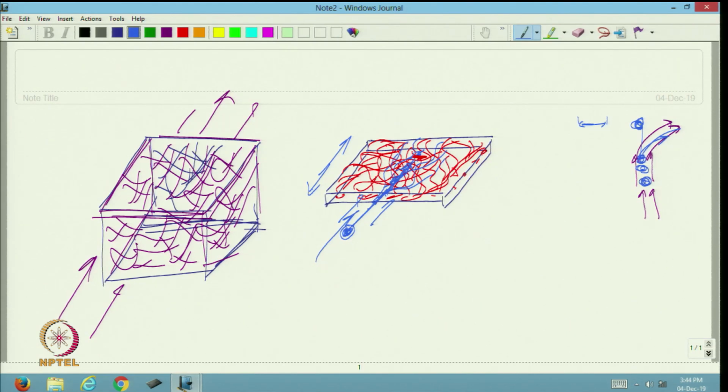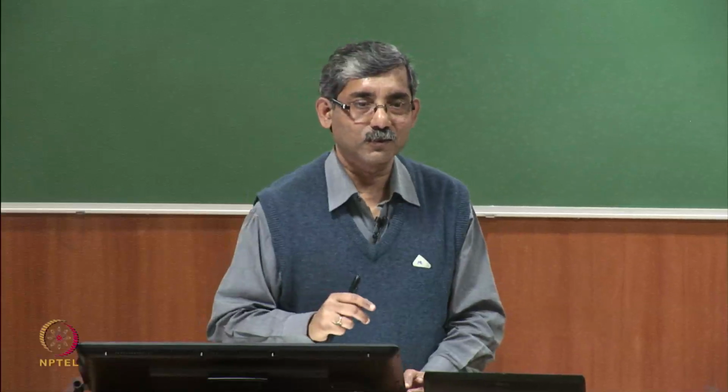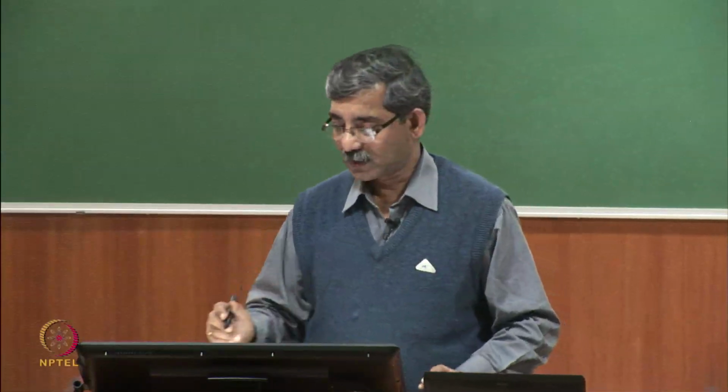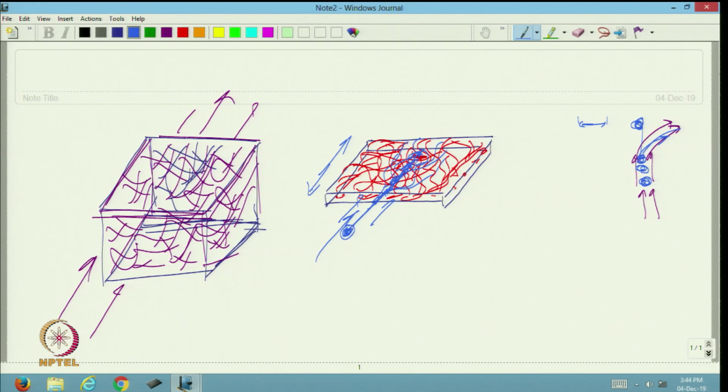It collided with the fiber surface, lost its energy and got settled at that point. So, this mechanism is known as inertial impaction. It has impacted due to its inertia.